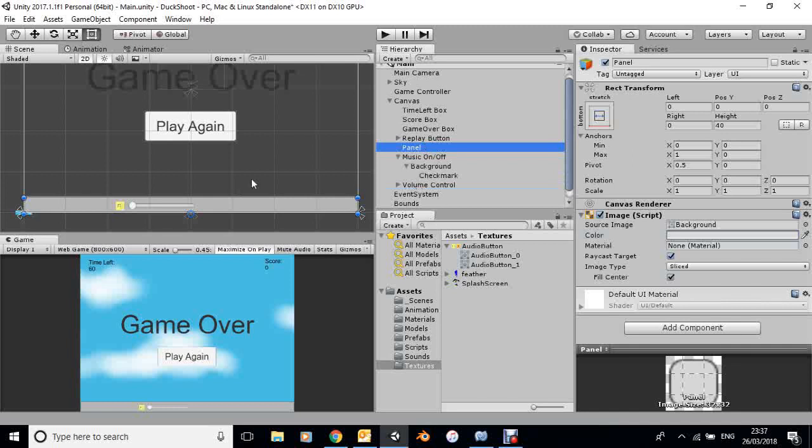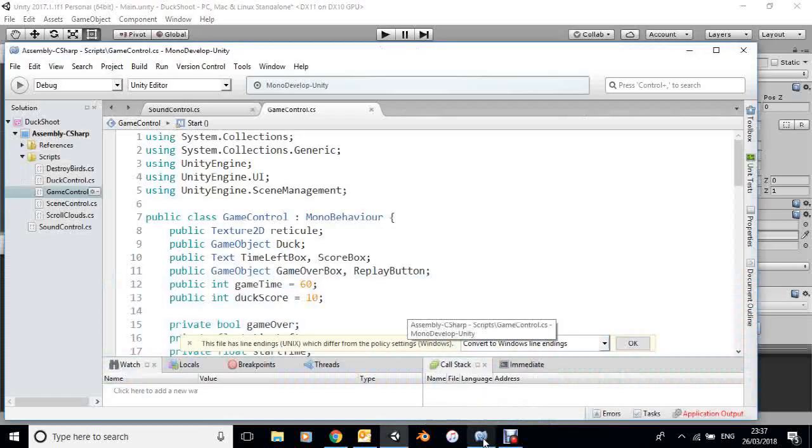Now essentially what I want to happen is, if the mouse cursor goes onto the panel, in other words, if it's less than 40 pixels from the bottom of the screen here, then I want to change it back into the pointer, and I want to disable the bang sound. Right, so that means I need to work on the game control. So here we are in the game control.